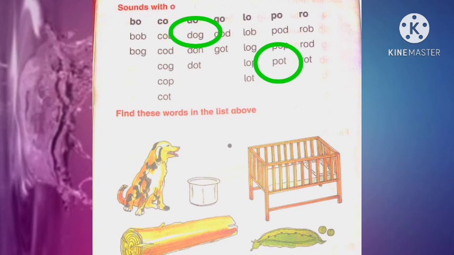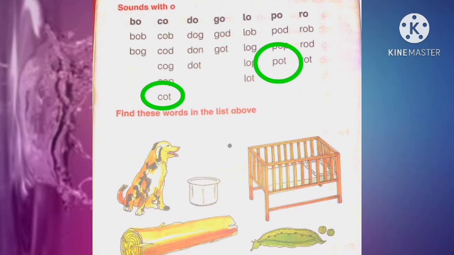Next picture is of cot. What is it? It's a baby cot. So where can we find the word cot? Yes, we can find it in the column of co. So look at the second column. Where is the word cot? Yes, the last word is cot, not coat. So circle the word cot in the column of sound co.